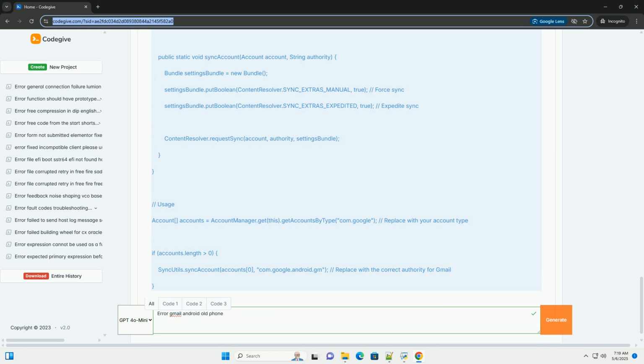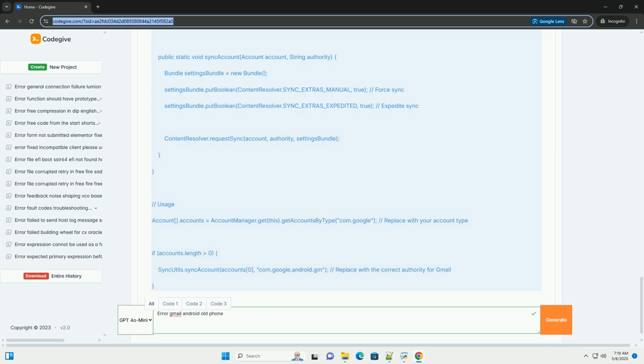Force sync an account programmatically. Although there is no guarantee it will work, you can attempt to trigger a sync of your Gmail account from code. The ContentResolver.requestSync method can be used. Important notes for code examples. Permissions.